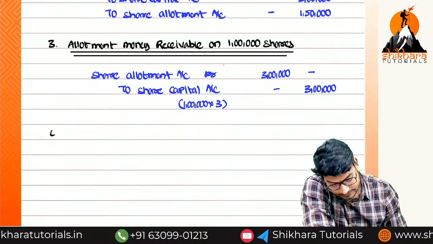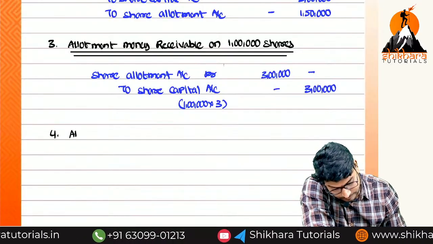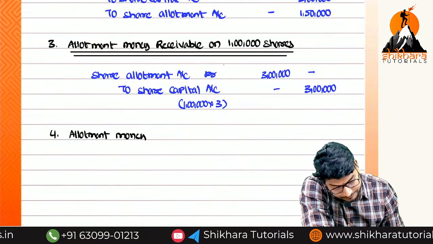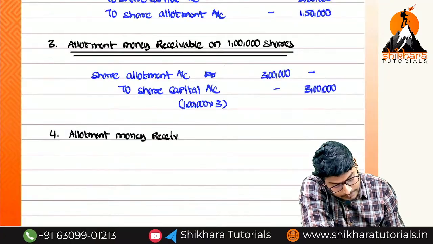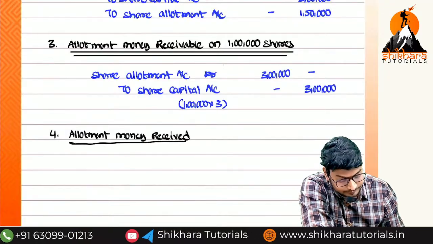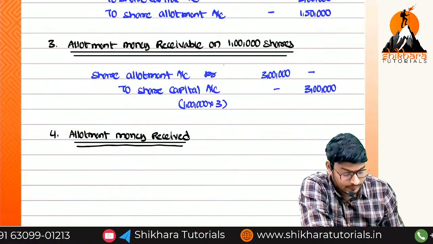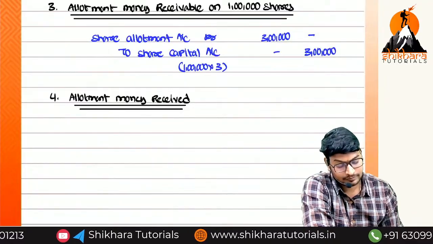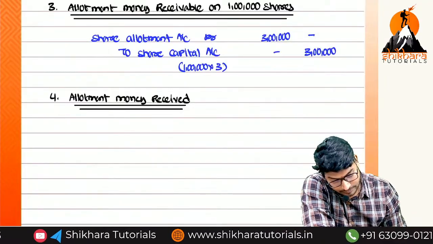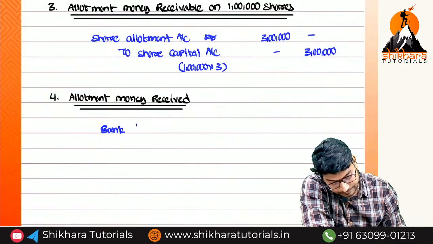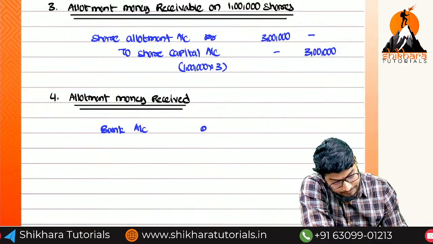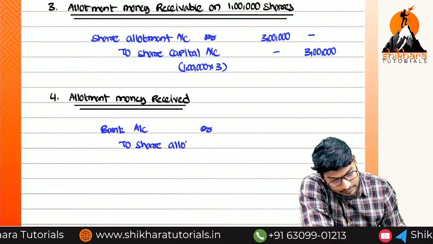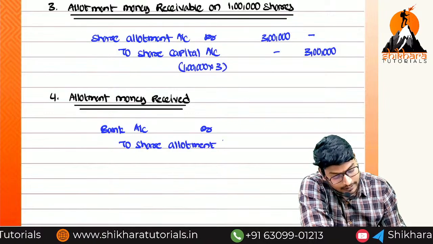Final entry. Allotment money received is equal to how much? So bank account debit to share allotment account.